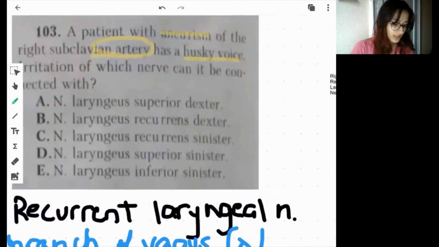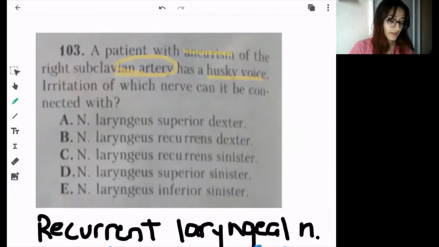So let's look at this question. There was an aneurysm or dilation of the right subclavian artery. That is why it was impinging on the recurrent laryngeal nerve, and the recurrent laryngeal nerve was supplying the intrinsic muscles of the larynx. So that's why the voice changes are occurring, that is, a husky voice. I told you about the superior laryngeal nerve, that it was supplying the cricothyroid muscle, which was a tensor of the larynx.